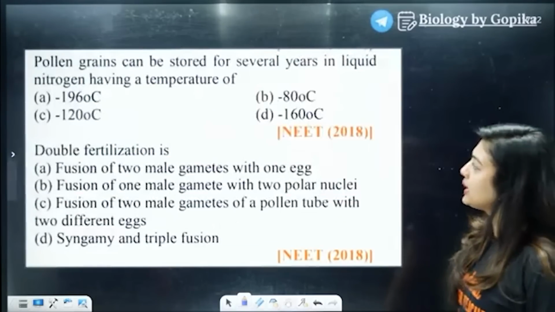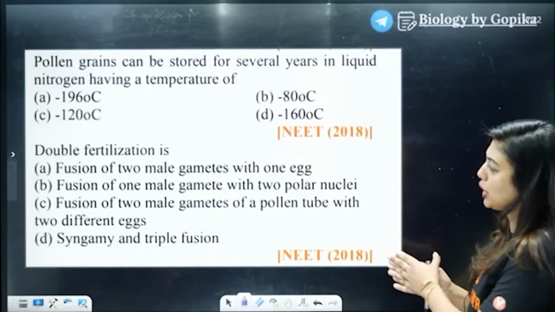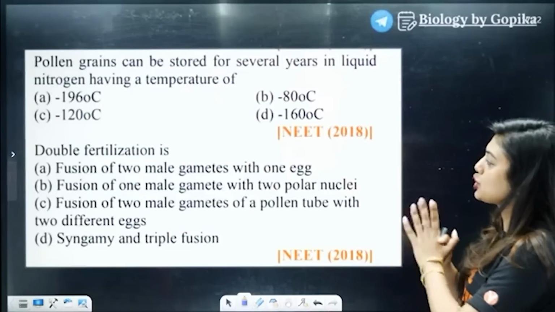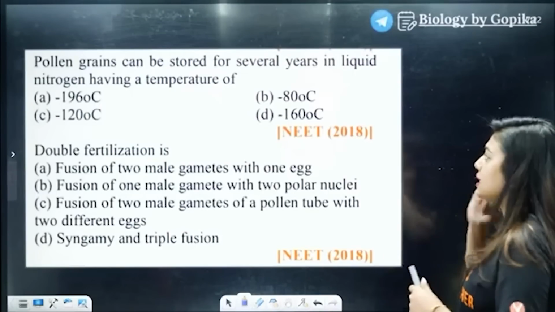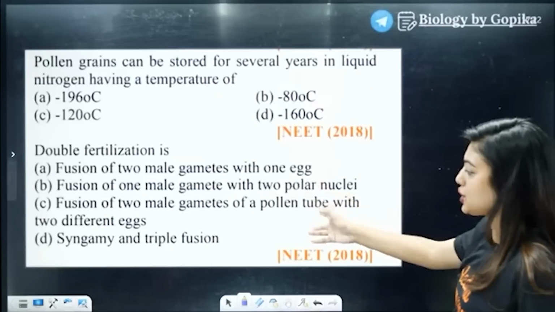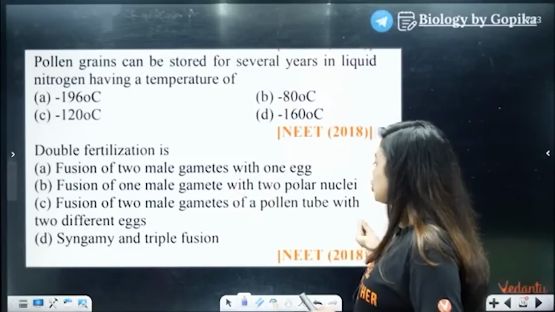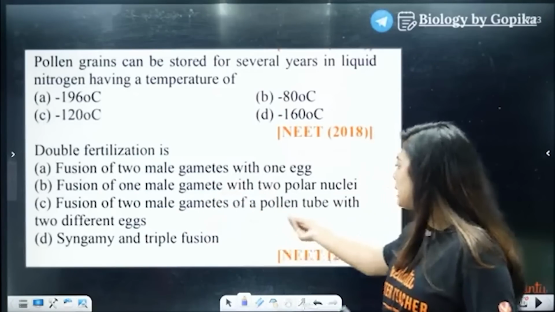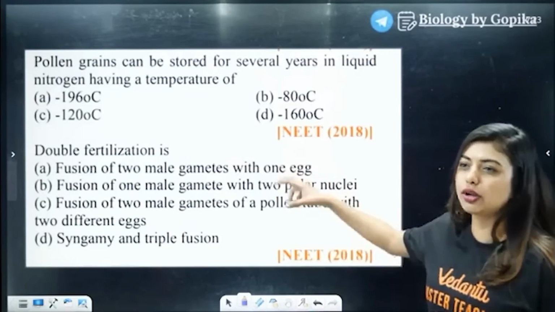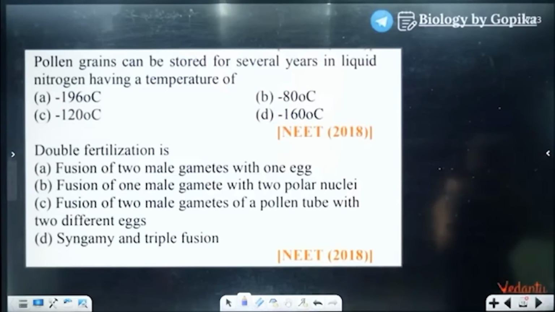Pollen grains can be stored for several years in liquid nitrogen having a temperature of minus 196 degrees Celsius, 80 degrees Celsius, 120 degrees Celsius, 160 degrees Celsius. NEET 2018 question. And the second question is, double fertilization is fusion of 2 male gametes with 1 egg, fusion of 1 male gamete with 2 polar nuclei, fusion of 2 male gametes of a pollen tube with 2 different eggs, syngamy, and triple fusion. Okay, both the questions you please answer.